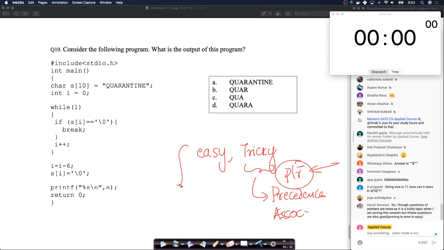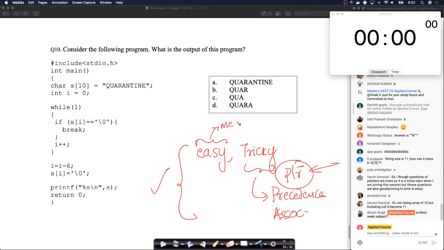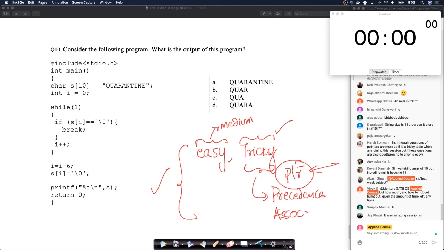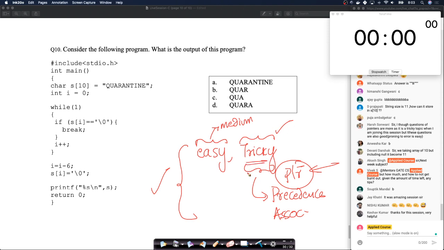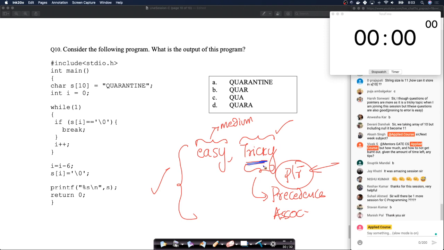As we progress through these sessions, as we come closer to the exam, we'll increase the hardness from easy to slightly medium, but we'll keep the trickiness the same. No point doing very hard questions for GATE because GATE questions are seldom hard. Less than 2% of GATE questions are actually hard, right? They're often tricky, especially from the last 5 years. There are a few outlier years where the question paper was very hard, but most of the times they're tricky, they're not hard, right?